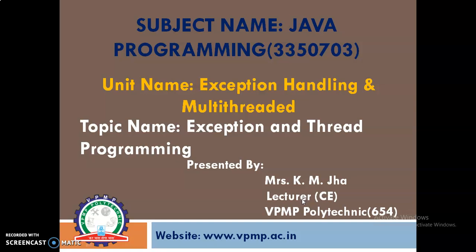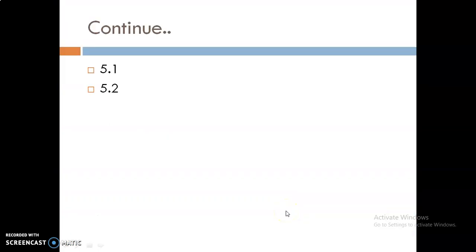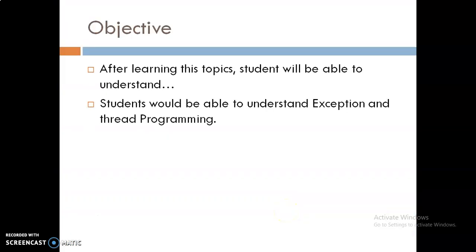I am again here with my new module from Java programming. The code of the subject is 3350703, and the unit that I am going to cover here is about exception handling and multi-threaded programming. The topic that we are going to discuss is exception and thread programming. Now we will see the objective. After going through this module, we will be able to understand exceptions, types of exceptions and thread programming.